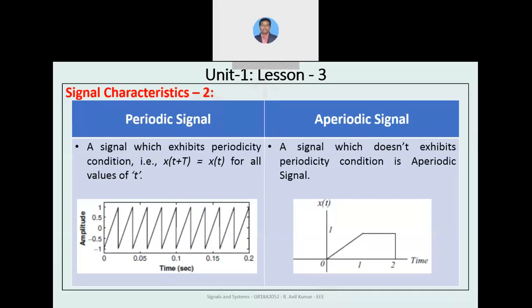From the graph, you can see that in an aperiodic signal, the graph exists for only a limited time, up to 2 seconds only, whereas in a periodic signal, the graph is repeated for infinite time. Here we consider the signal as a sawtooth, where we can see that the graph keeps repeating again and again.